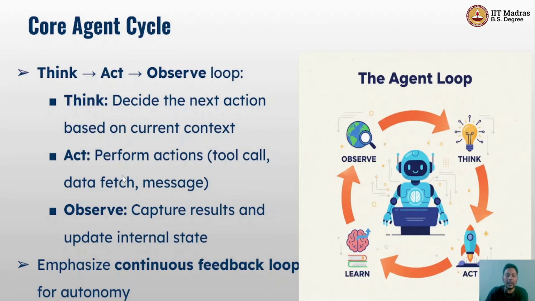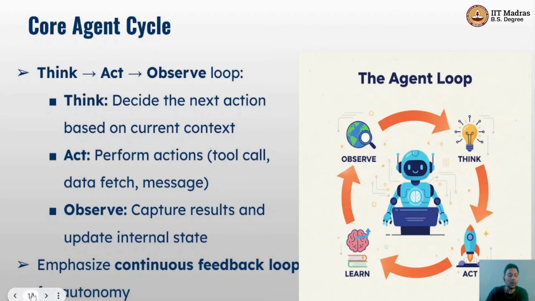This could involve querying a database, sending an email, or calling an API. Then in the next step, the agent looks at the result of its actions, evaluates what exactly happened, and based on that, it updates its understanding. Okay, so that's how an AI agent works.